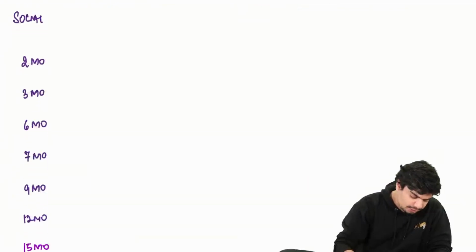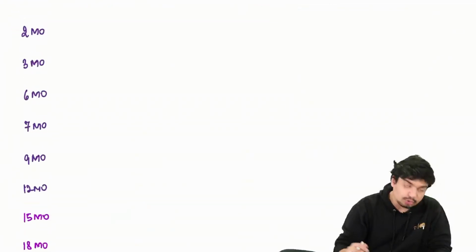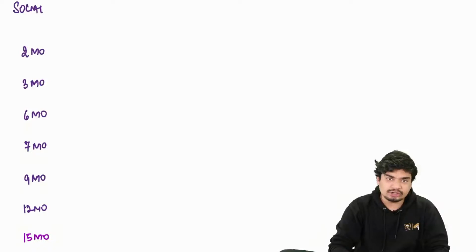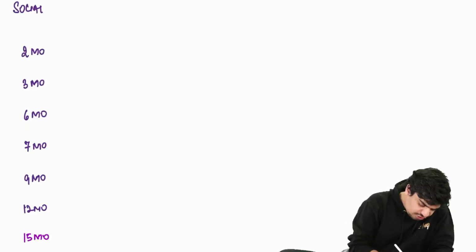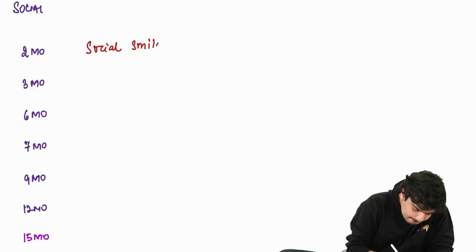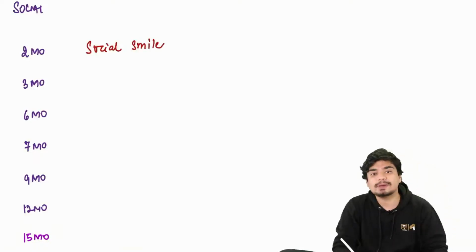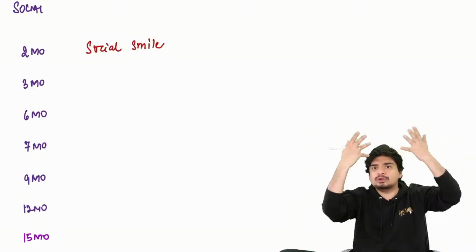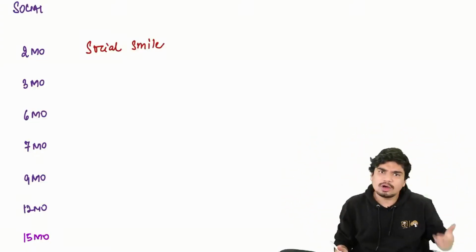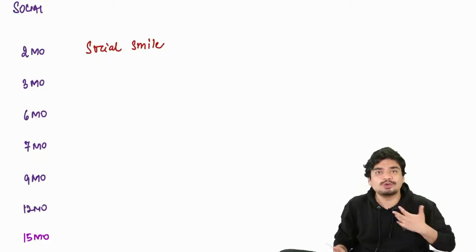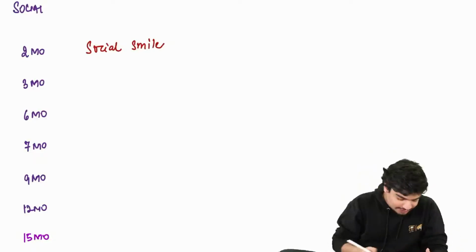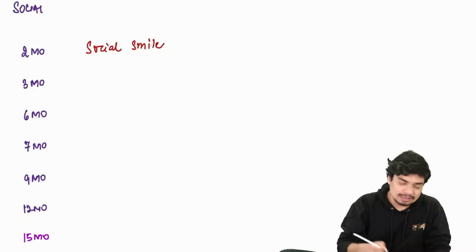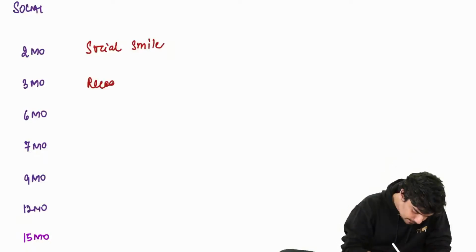Coming to some important social milestones. At 2 months of age, child has what is called a social smile. At 3 months, when he was bringing the hands into midline, he was able to recognize his own hands. Obviously, if he's able to recognize his own hands, he will be able to recognize his own mother also. So at 3 months, recognition of mother comes.